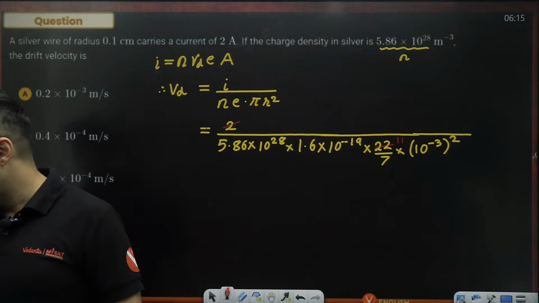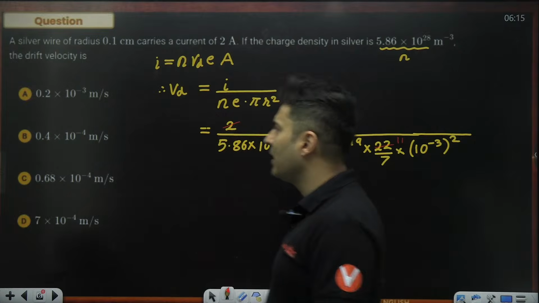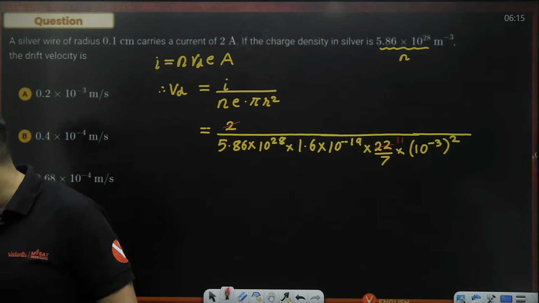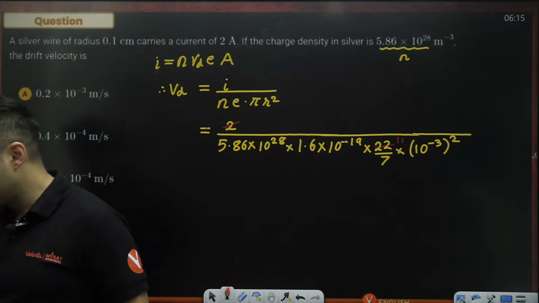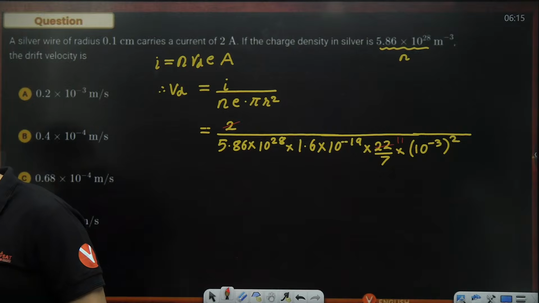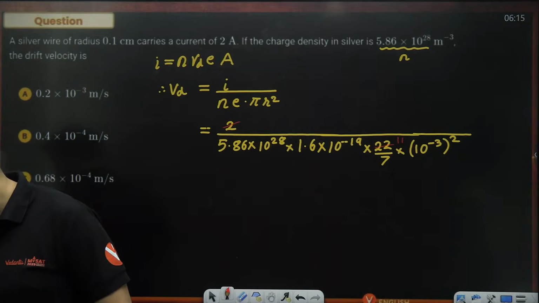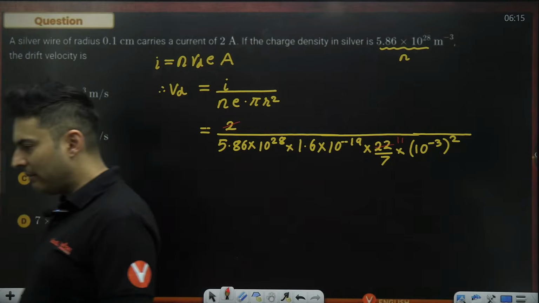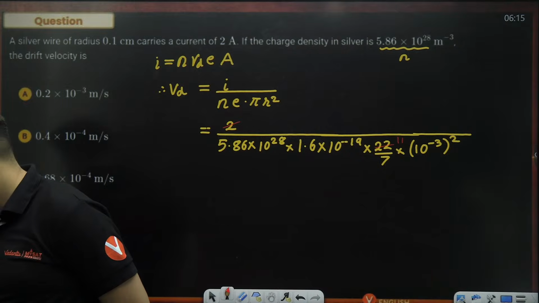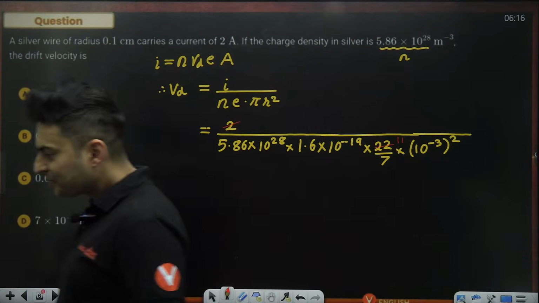what answer roughly you are getting. Come on, quickly, guys, in the chat box. Approximately what answer are you getting after solving this? Option C, says Sabri, pakka, everyone. Chalo, come on, think about it. How much answer approximately are you guys getting? Let me know in the chat box. Today is your practice day, guys. You have to do it.